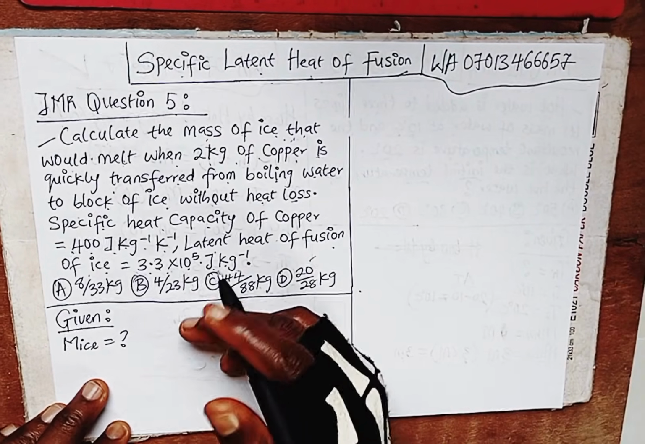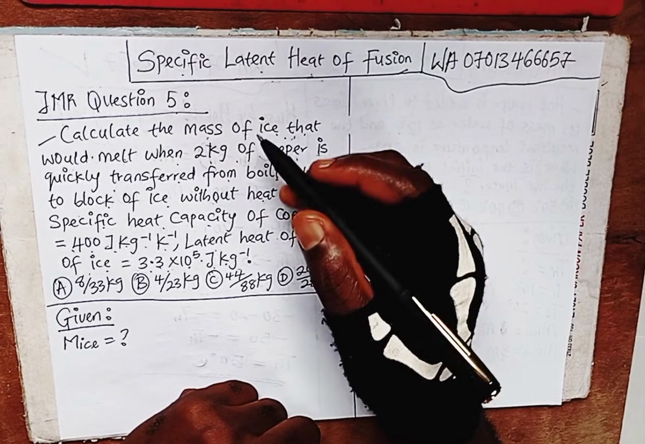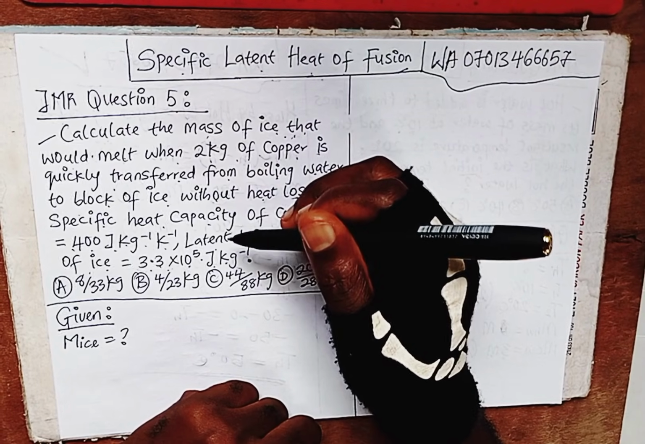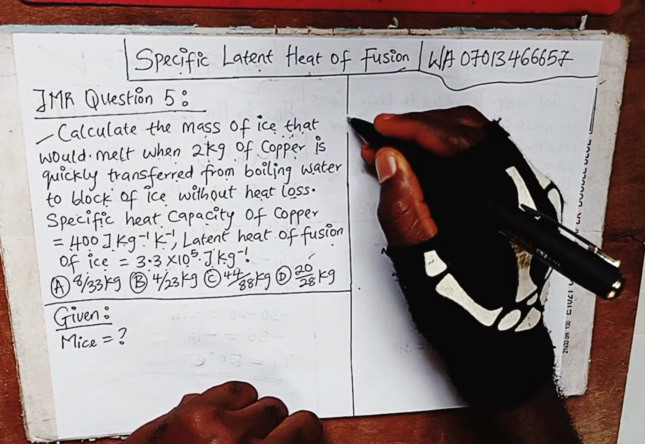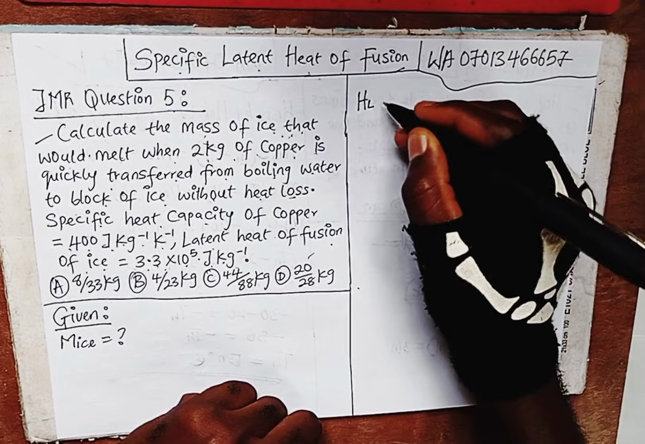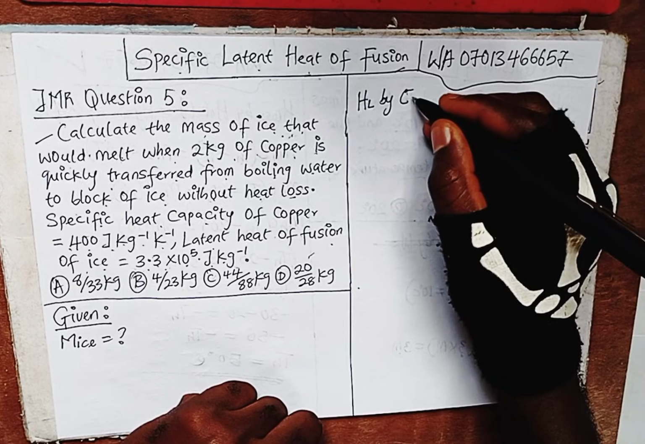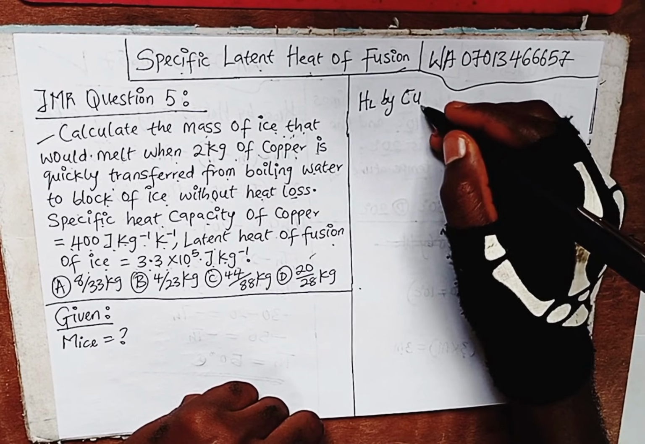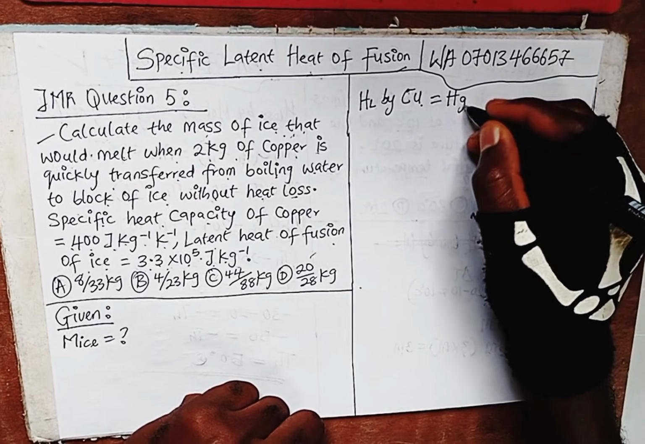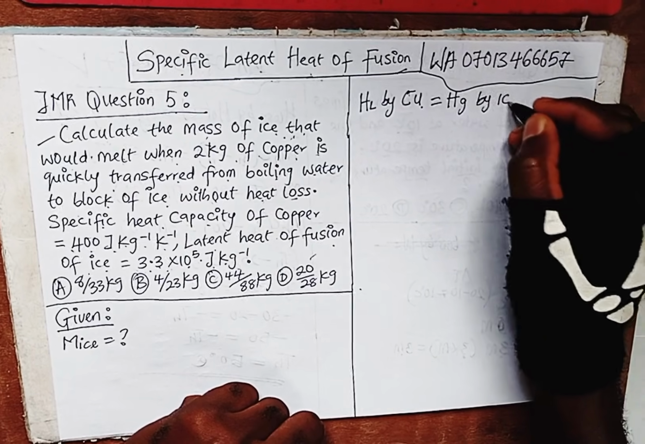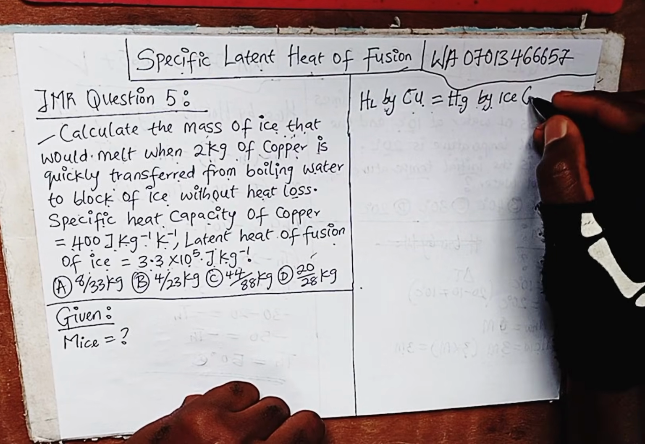All right, since we are looking for mass of ice, what are we going to do next? Now we are going to read carefully for the second time to write out all the parameters given. But before we do that, we are going to write out the formula that we need to solve this particular question. Since we are calculating mass of ice, heat loss by copper is equal to heat gain by ice. Remember that law that we used in solving specific heat capacity. So the heat loss by copper is equal to the heat gain by ice. That's for melting, since we are talking about melting.